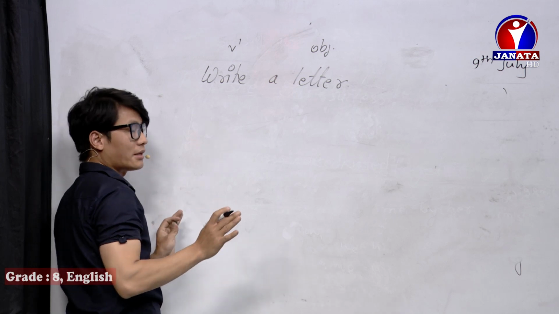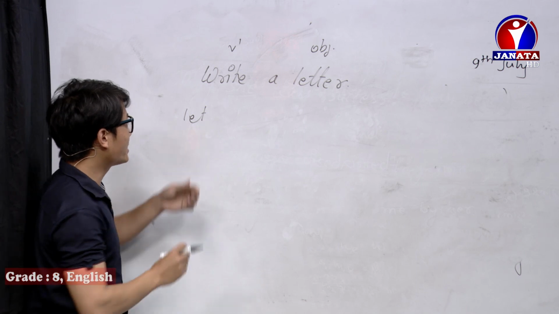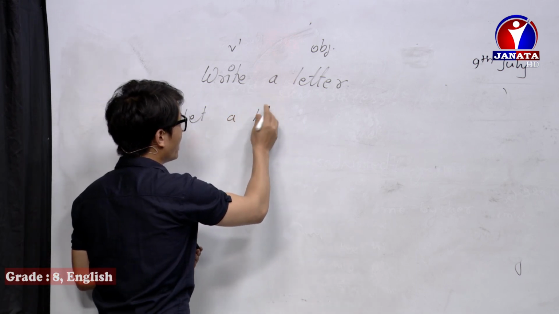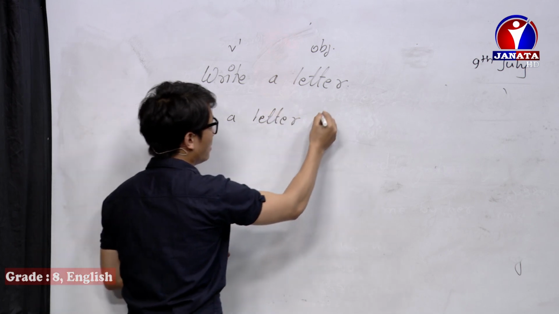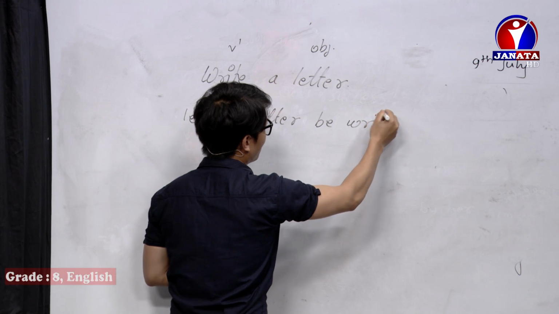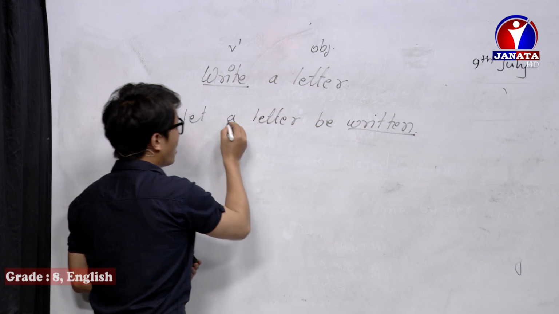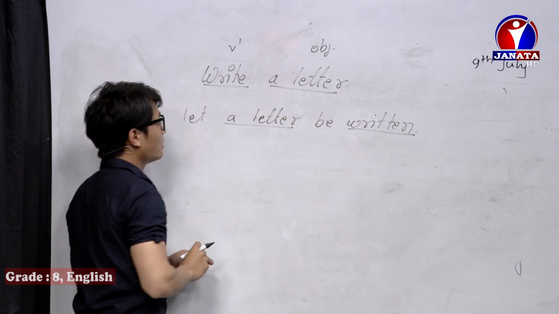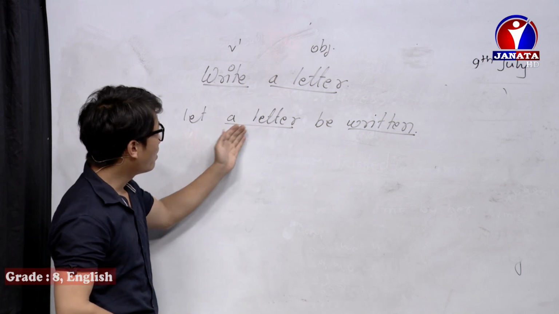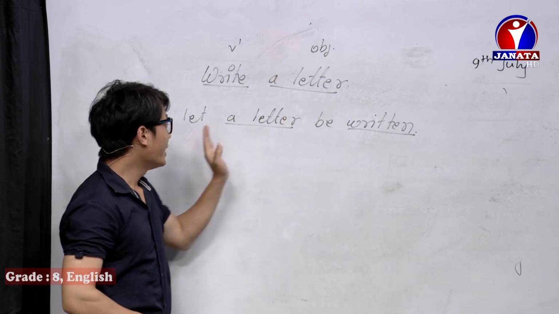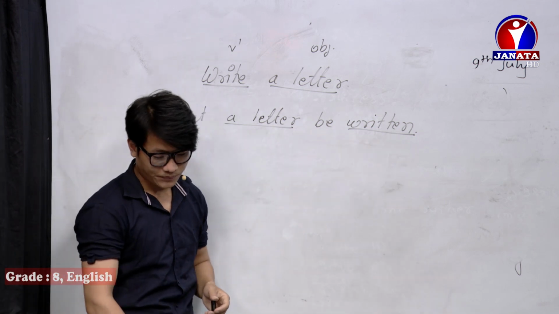In such a case we need to use the word let. Let, then a letter, let a letter be written. Write, verb 3 is written, and a letter is the object. So you can write simply, let a letter be written. Simple, when there's a simple sentence.